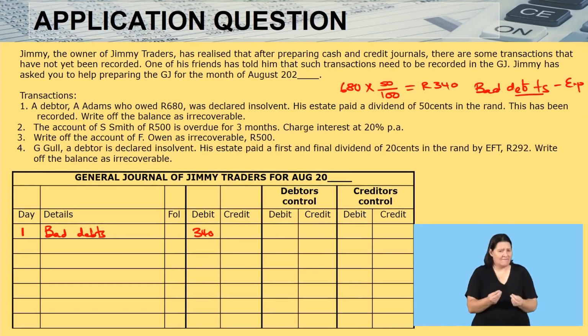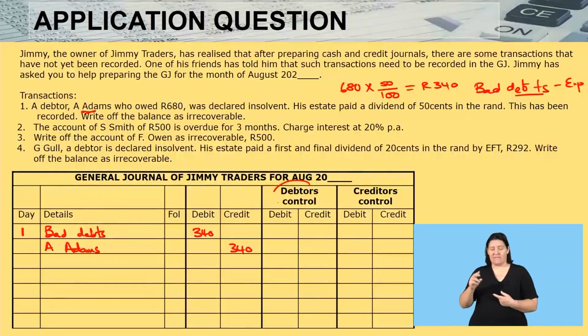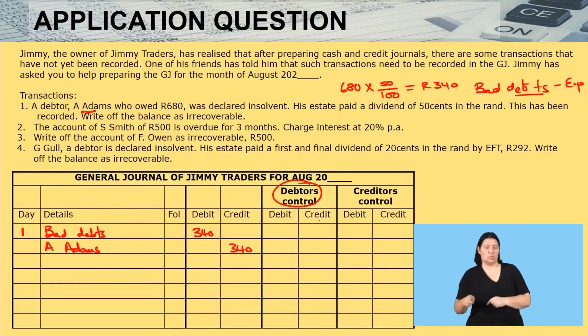Then I must have a credit entry. In this case, what is it going to be? It is going to be the name of my debtor, A. Adams. And I'm going to credit now A. Adams with 340. Once I do that to A. Adams, I have to keep in mind that A. Adams is part of my debtors. And here I have debtors control. That means I must go now to my debtors control. And if I have credited A. Adams, I must come also and do the same in the debtors control. I'll come and say 340. Let's go on to the next one.